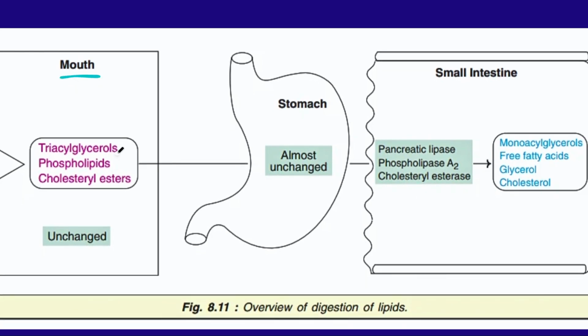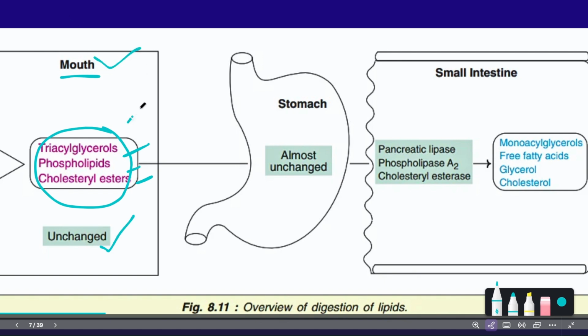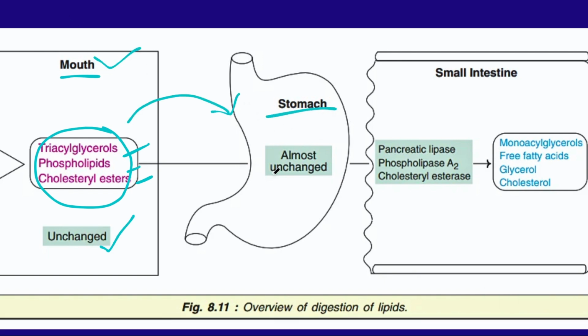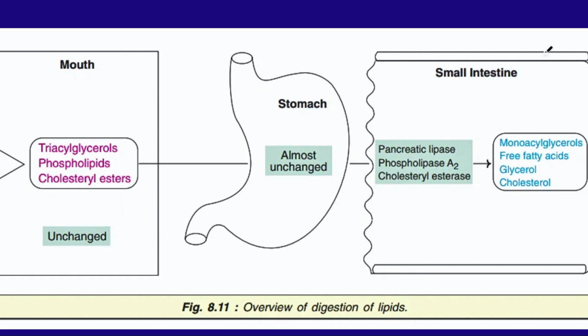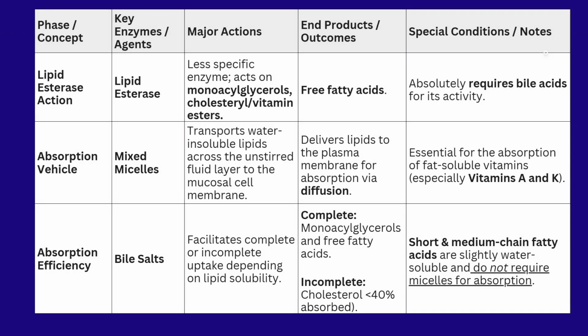The food enters into the mouth. In the mouth, the food contains these types of lipids. These lipids are unchanged in the mouth. They will enter into the stomach. Here also they are unchanged. After that they will enter into the small intestine. In the small intestine there are enzymes. These enzymes will break these compounds into simple compounds called monoacylglycerol, free fatty acids, glycerol and cholesterol. These are the end products formed because of these enzymatic actions in the small intestine. This is the overview of the digestion of the lipids.